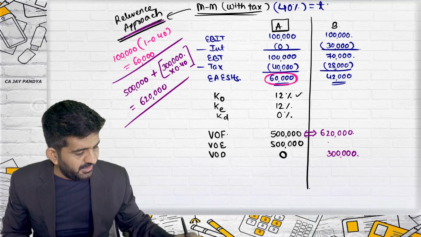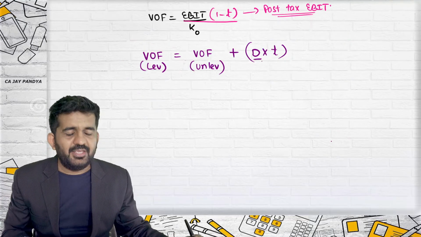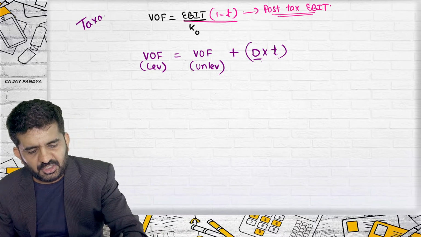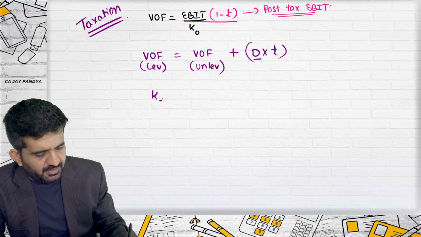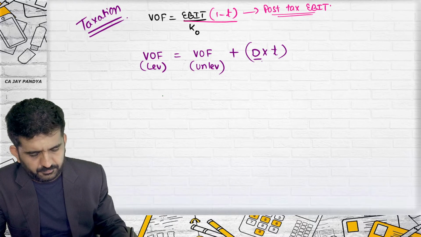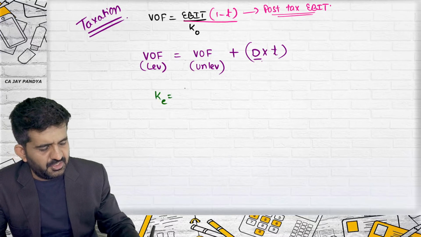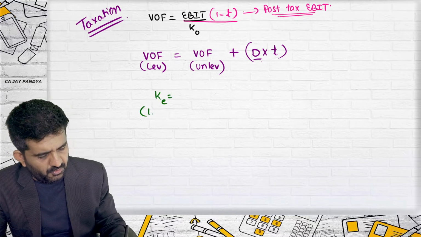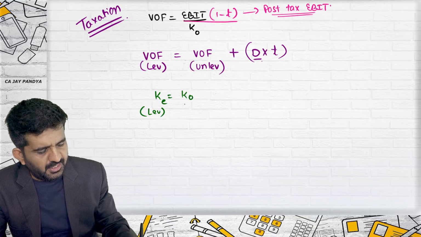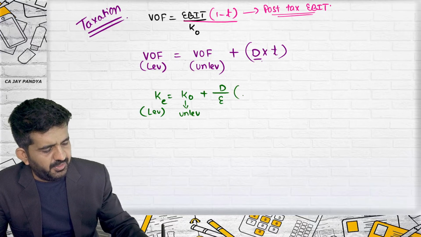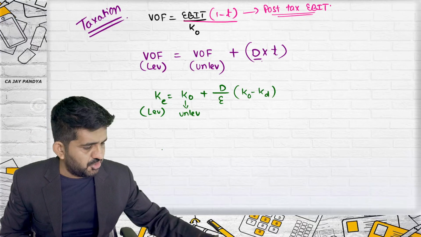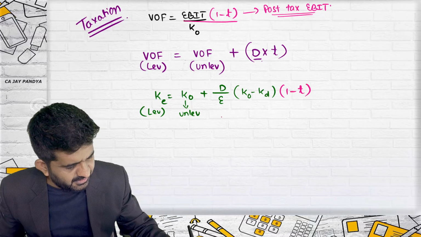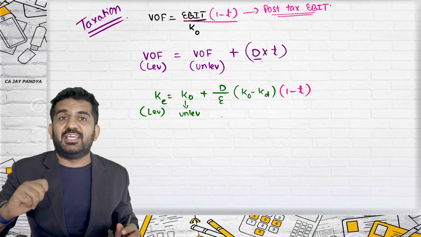Value of equity, we will find out by another formula when there is a taxation. It somewhat remains the same. KE of levered firm is equal to KO of unlevered firm plus debt upon equity into KO minus KD, and as there is a taxation, 1 minus T is multiplied over here to find out KE.